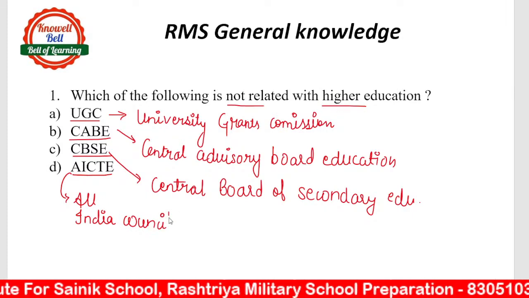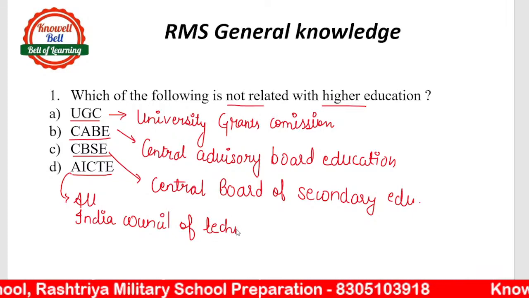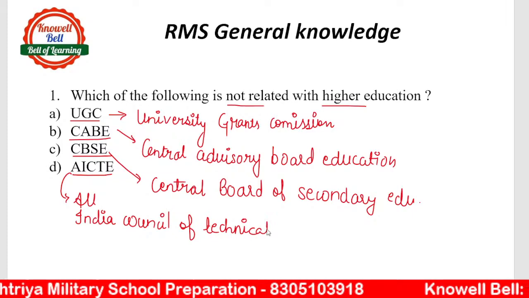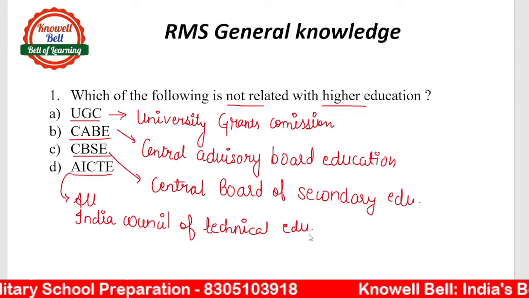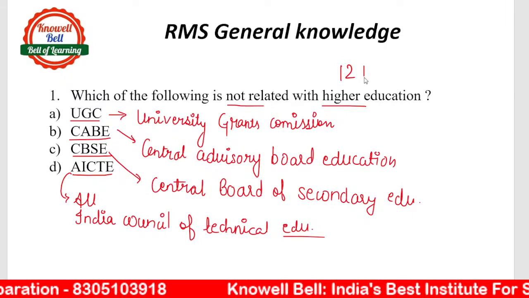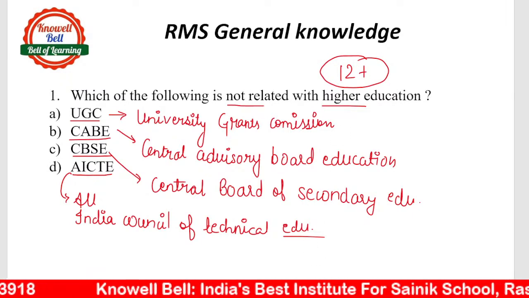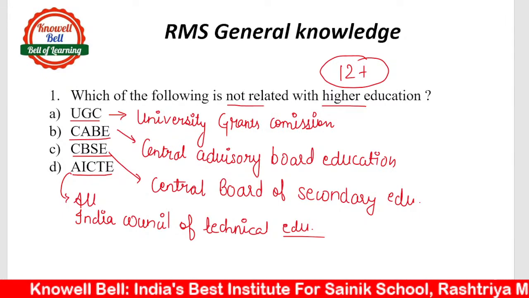Now question हमसे कह रहा है that which one of them is not related to higher education? What is the meaning of higher education? Higher education का meaning होता है after 12th जो आप education करते हो, all the studies, all the education you gain after class 12, that is considered as higher education.